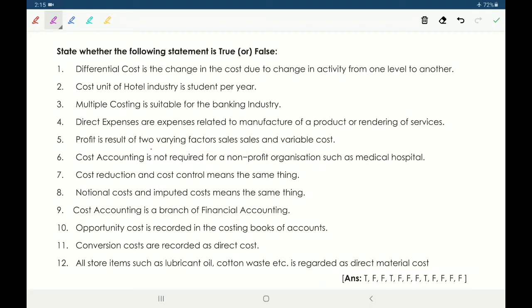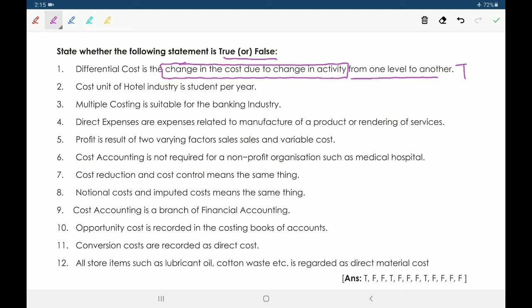Next, true or false. The first one is differential cost is the change in the cost due to change in activity from one level to another. Yes. So differential cost is the change in the cost due to change in activity from one level to another is a true statement.